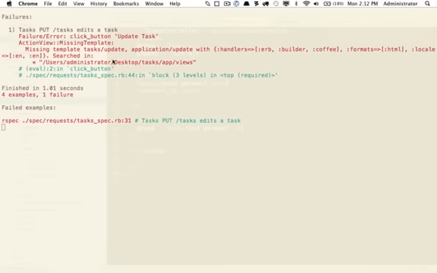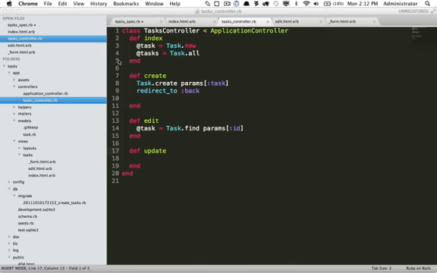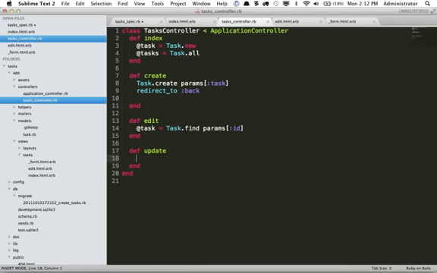Next we see here there's a missing template because it expects to have something to load when it redirects to this action. So let's go ahead and write the code that will update this row in the database. I'll say task is going to be equal to Task.find according to the row in the table that has the ID as what was passed in. Next, I'm going to say if task, and we're going to run update_attributes, and we're going to pass in the task params. So what we're doing here is we're trying to update the row within the table with these new fields. And we're going to say if you are successful, then redirect back to the tasks path.